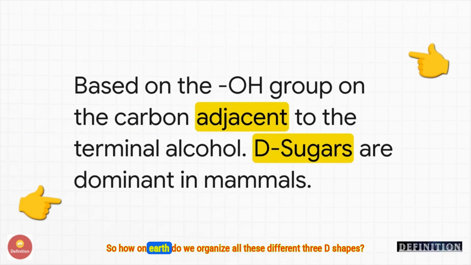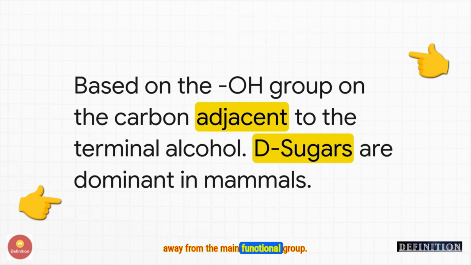So how on earth do we organize all these different 3D shapes? We use what's called the D/L system. To figure it out, you look at the OH group on the chiral carbon that's farthest away from the main functional group. If that OH points to the right, it's a D sugar. If it points left, it's an L sugar. Now here's the most important takeaway for medicine. Our bodies and our enzymes are built to use D sugars. They are so specific, they only recognize that D shape.